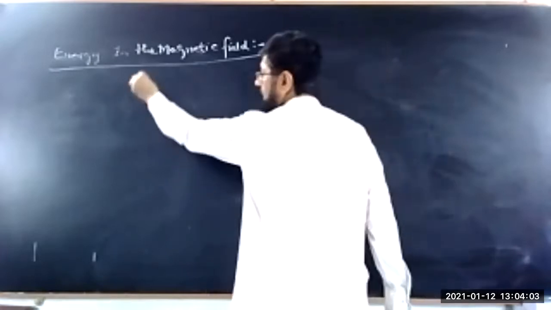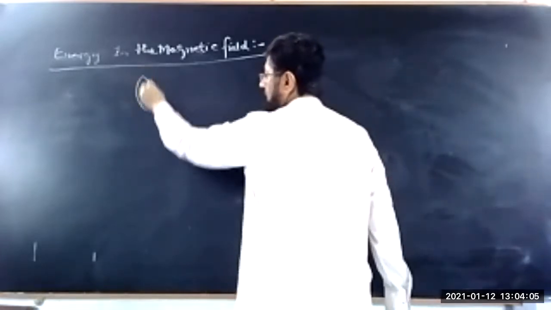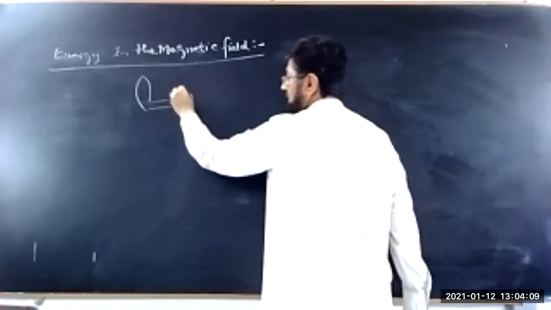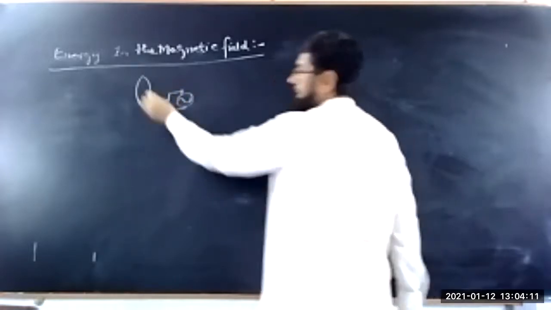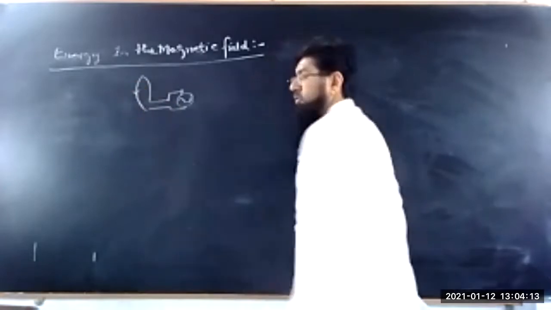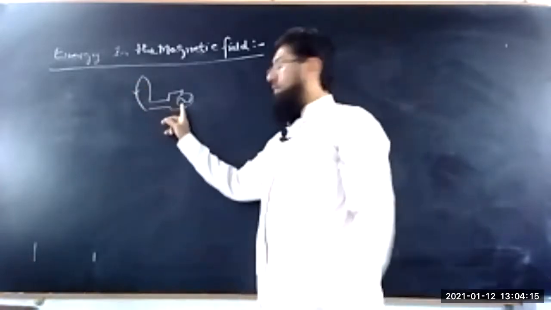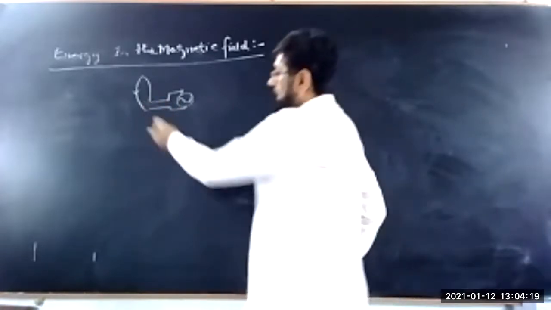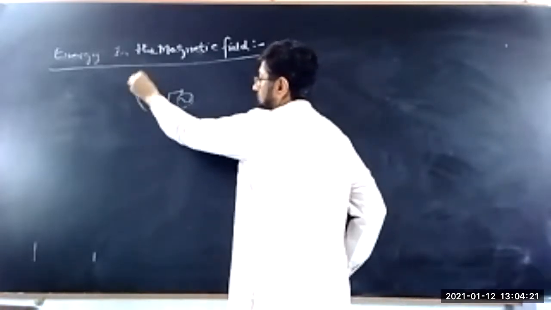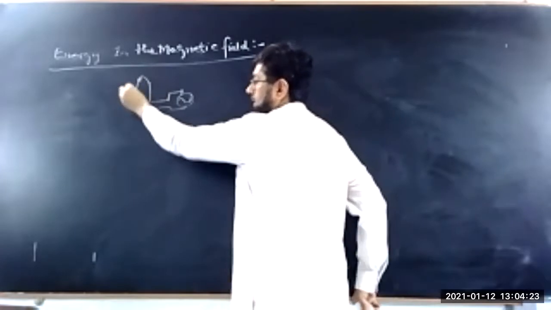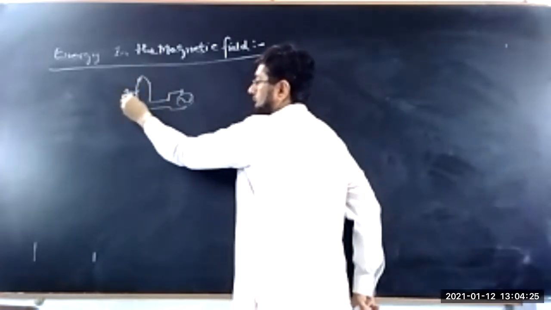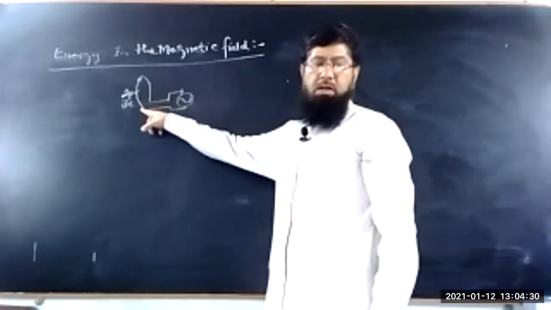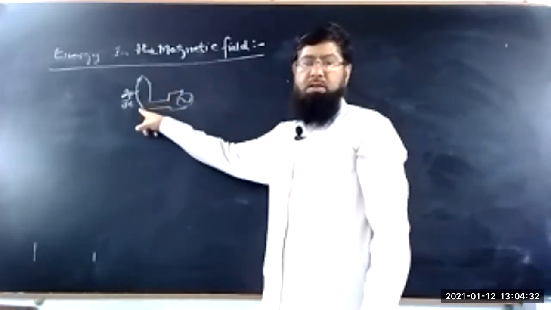You know that when this coil is connected with the AC source, the current will flow through it. This flowing current can produce a magnetic flux, d phi over dt, which passes through the same coil and produces a back EMF in the same coil.